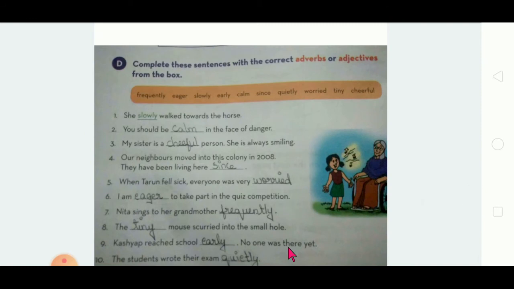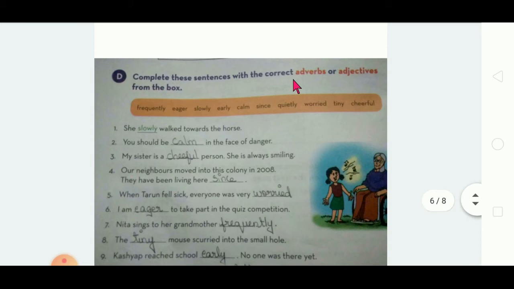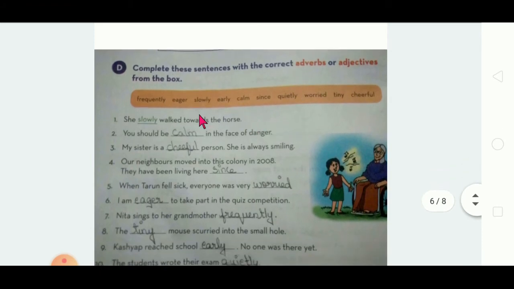Then the next D1 is complete these sentences with the correct adverbs or adjectives from the box. So from the box you have to choose and write adjectives or adverbs, right? See, the words are given in the box.